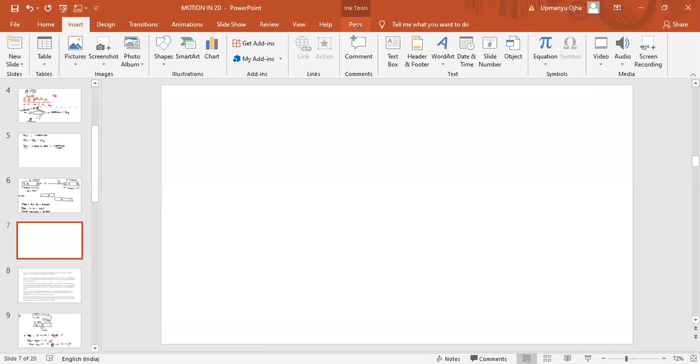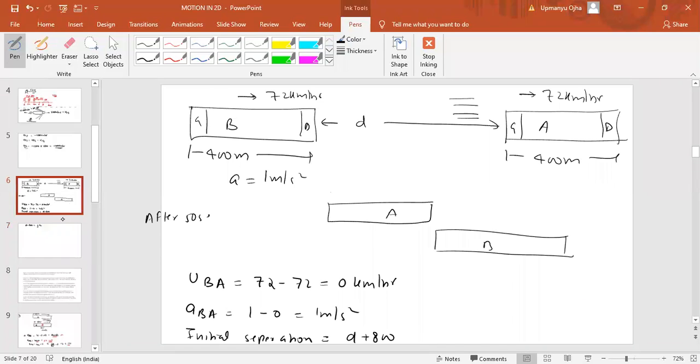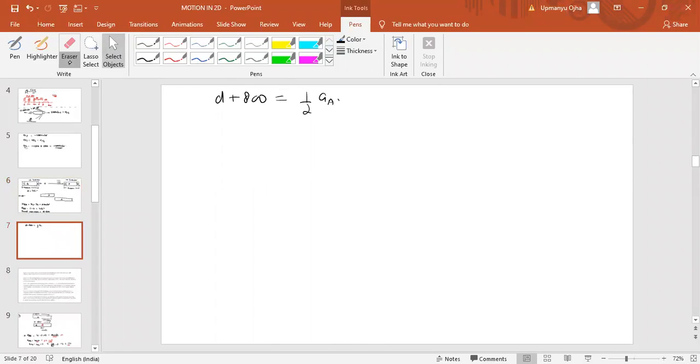Initial separation, which is D plus 800, should be equal to half a_BA into T square.